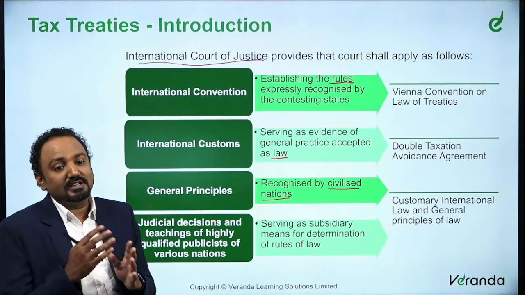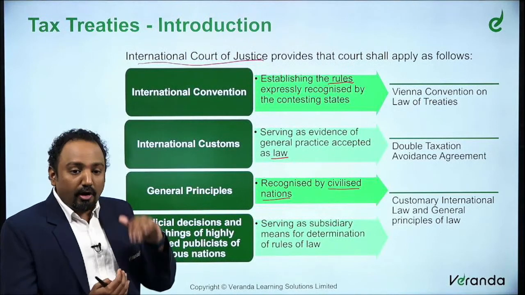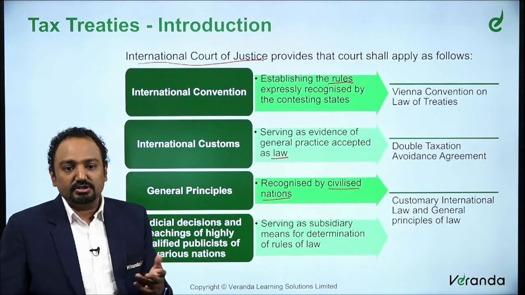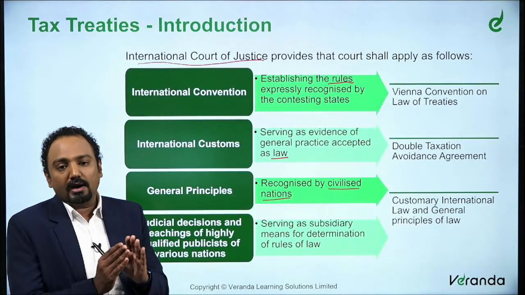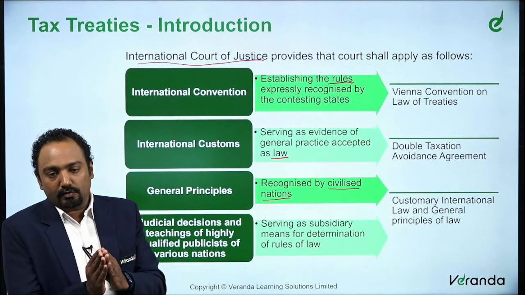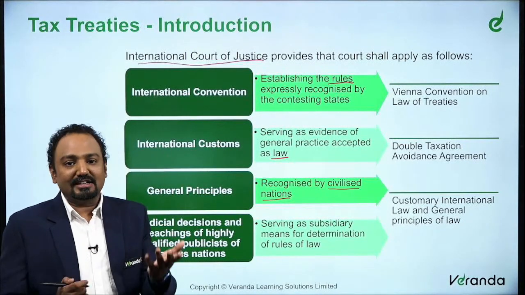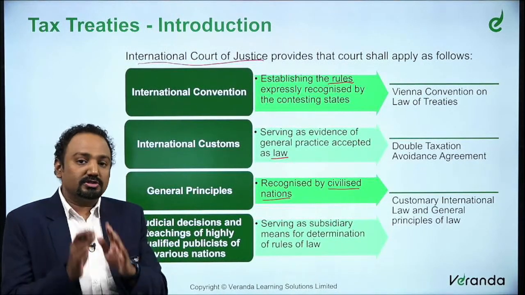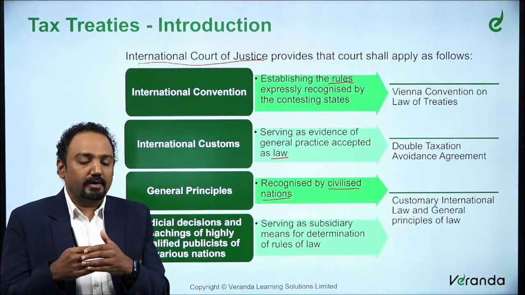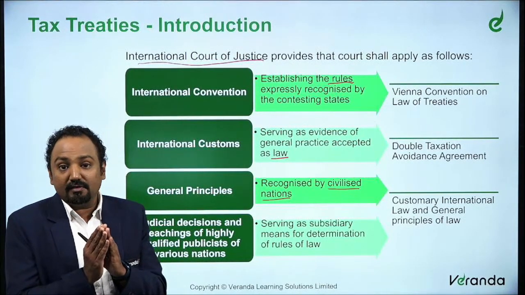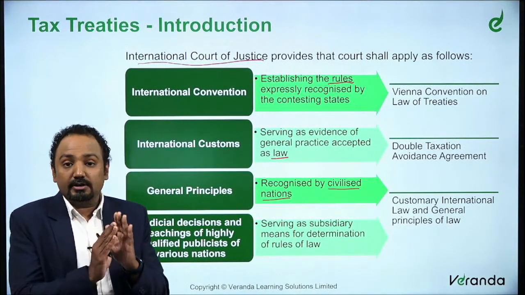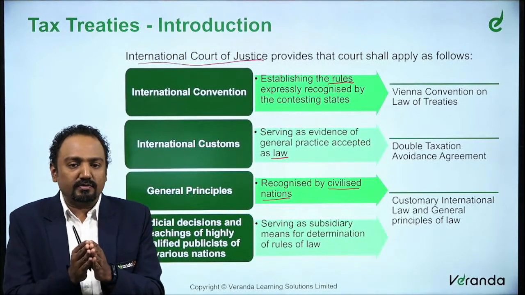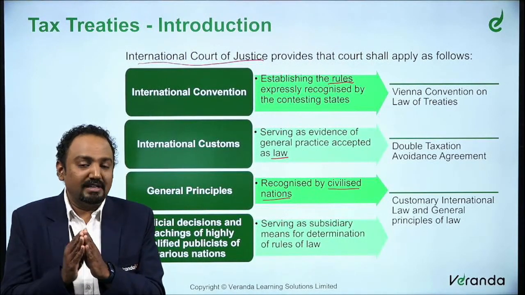And finally, the judicial decisions. When we say judicial decisions of the respective country, if that country has various judicial decisions, that country's decisions will also be given importance. What has been considered in that particular court of law will be adopted for the International Court of Justice also. So, that will serve as an additional role. When we say these judicial decisions will be followed, it's not that they would just be adopted as such, but it will serve as an additional thing, because at the end of the day, the International Court of Justice is above the Supreme Court or High Court.